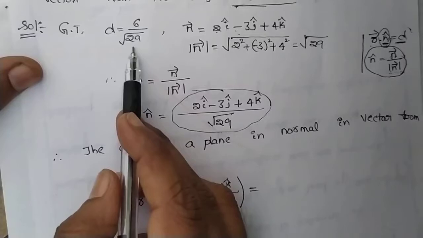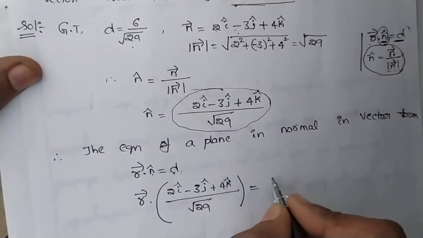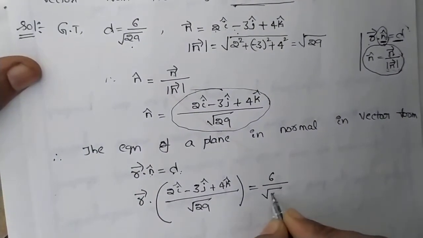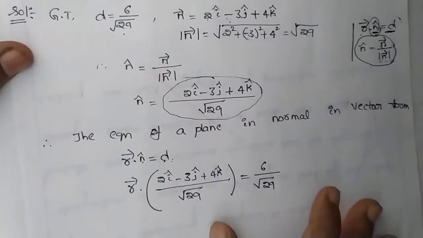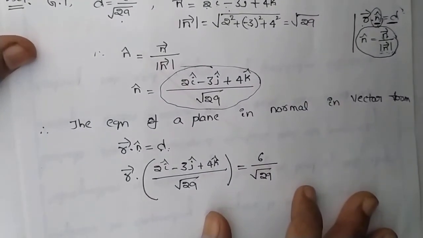D is given as 6 divided by square root of 29. Hence it is the equation of a plane in vector form.